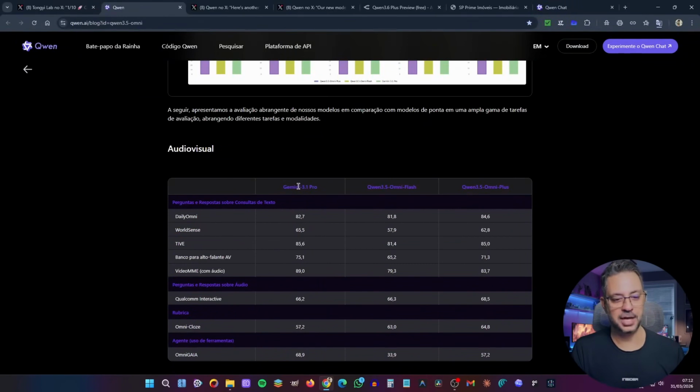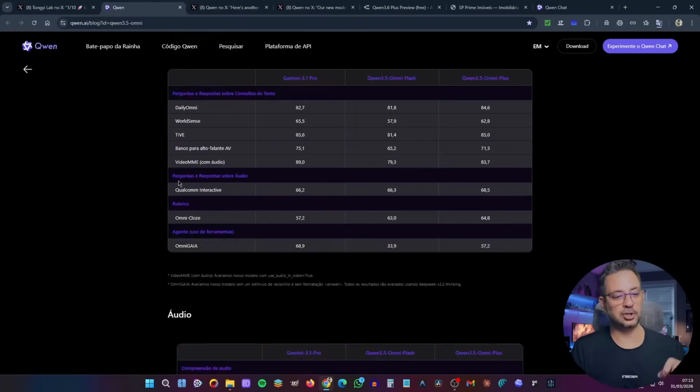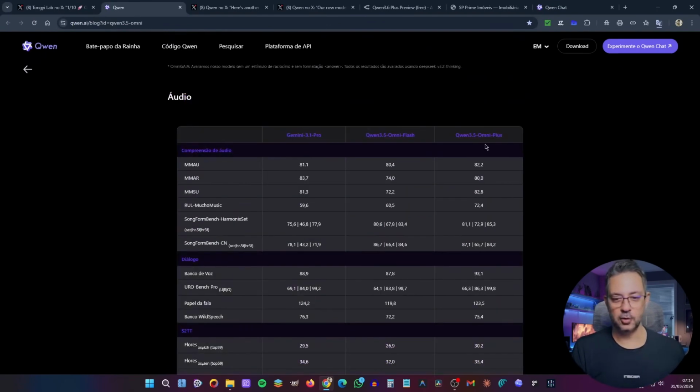In the Daily Omni, Gemini 3.1 Pro reached 82.7, Omni Flash got 81.8, but Omni Plus, which is available now, scored 84.6, and that's when we have questions and answers about text queries. So notice here that when this Qwen model doesn't surpass, it gets very close to more advanced models like Gemini 3.1 Pro. Now, when it comes to questions and answers about audio, we have Gemini 3.1 Pro with 66.2, Flash with 66.3 and Plus with 68.5, which is higher than Google's model. As for audio, it's the same thing. Plus comes in first place, ahead of the other two tools.